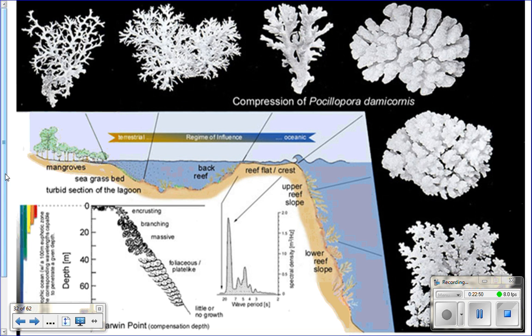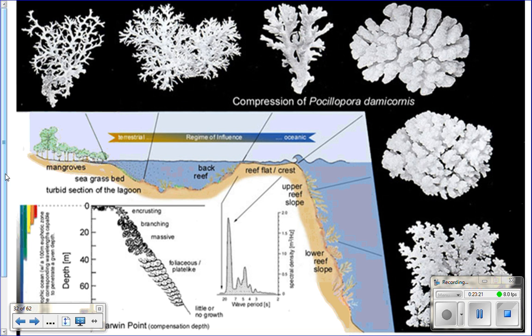Its skeleton is super big and strong and heavy duty. Then as you go down on the fore reef slope, you get less wave energy as you go deeper, and so this coral is a little bit more lacy, delicate looking, because it doesn't need that bigger, stronger skeleton. And then on the back reef and in the lagoon, there's less and less wave energy, and so it gets more and more delicate looking because it doesn't need to be big and bulky to survive.